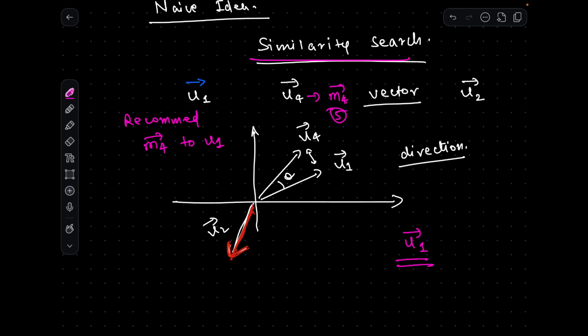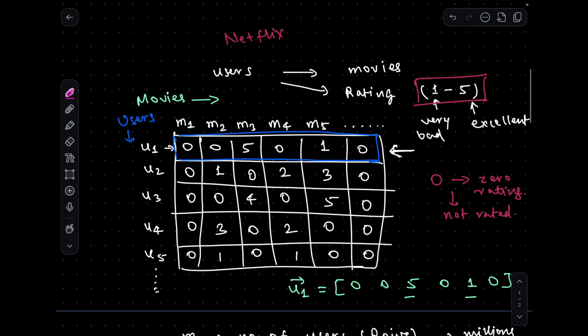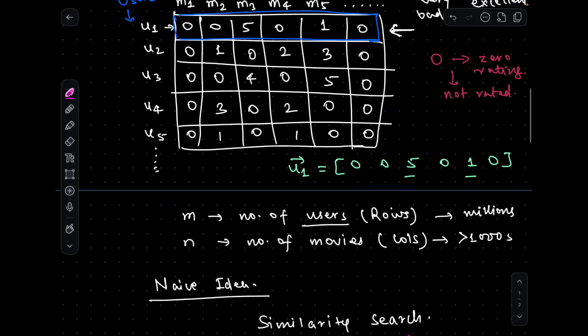This is also the actual mathematics which will work if you are building a recommendation system, but it will start failing when we talk about real systems, because real systems are not 5 by 5 matrices. As we discussed, we will have millions of users, tens of thousands of movies, or lots of products on e-commerce portals.